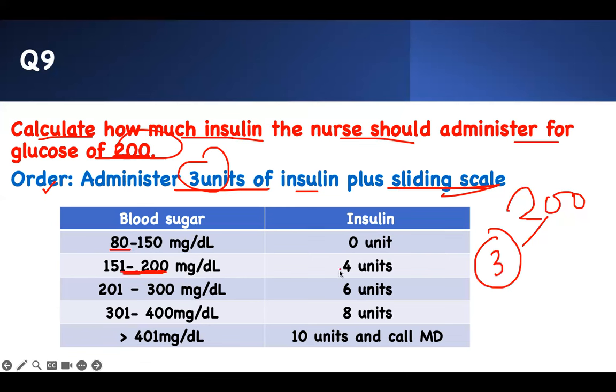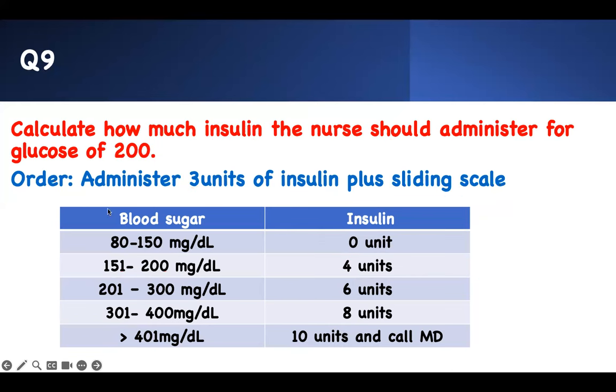That means I give you 4 units. So I add it to the 3. The client is going to get a total of 7 units of insulin: 3 units for the standing order and 4 for where it fell on the sliding scale, because of 200. So that's why you get 7 units.